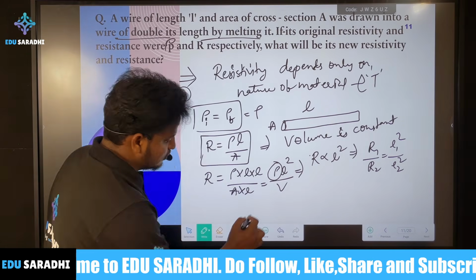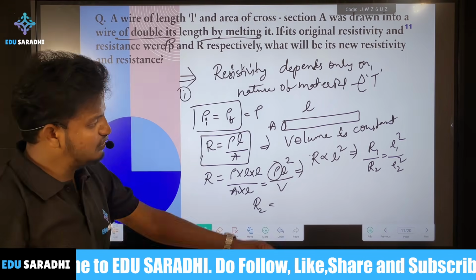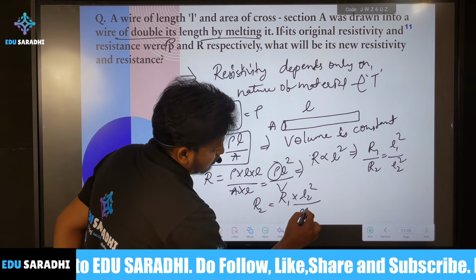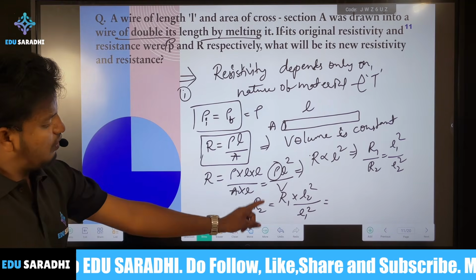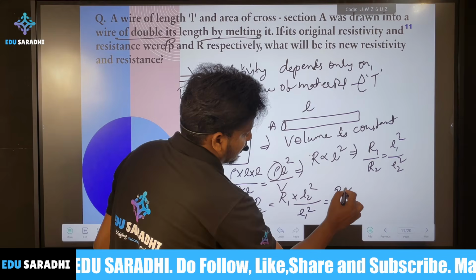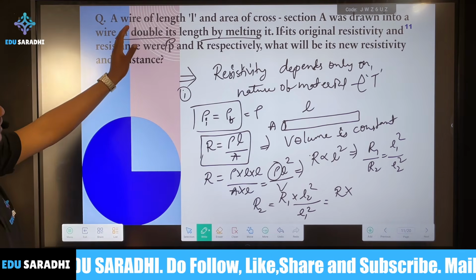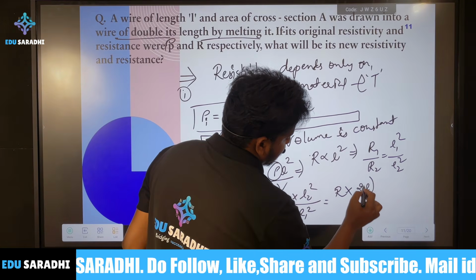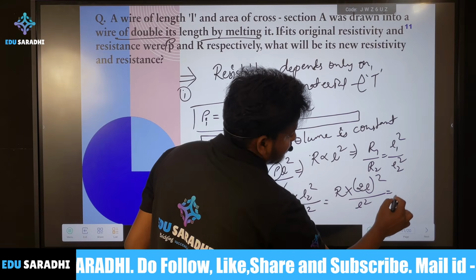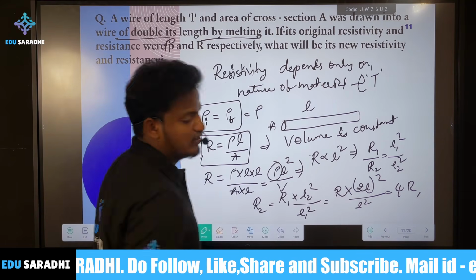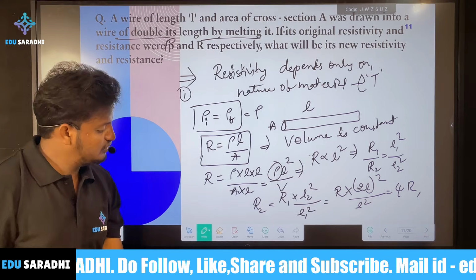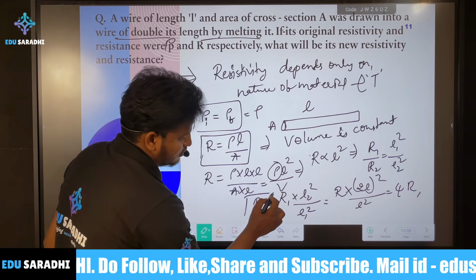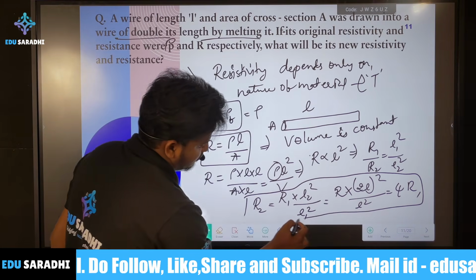Now we need to find R2. So R2 is R1 into L2 square by L1 square. R1 is nothing but R, you can take it directly. Then L2 is how much? Its length is doubled, that means 2L square by L square, which is 4 times the initial. So if the length is doubled, its resistance is 4 times its original resistance. This is R2.